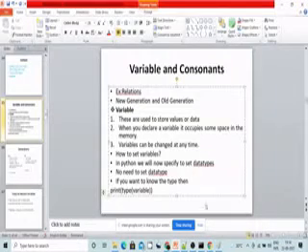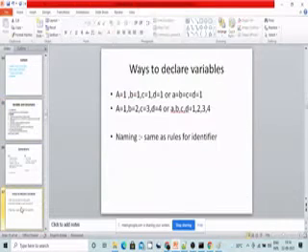Next point. Now, this is what exactly variables are. A variable is the one which is used to store. There are different ways to declare variables. What are the ways? There are some ways I just mentioned. There might be a lot more, you can check it out on Google.